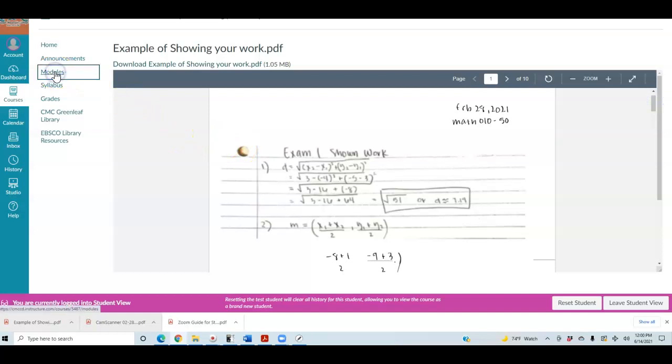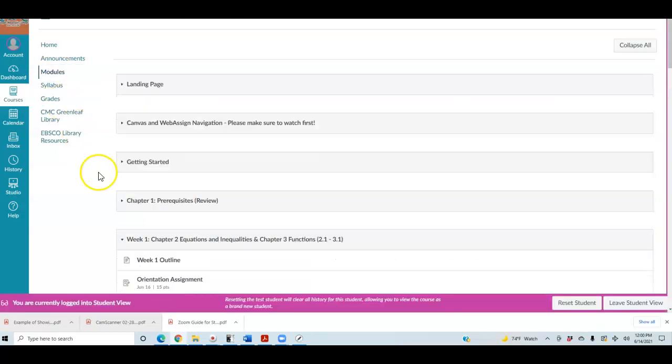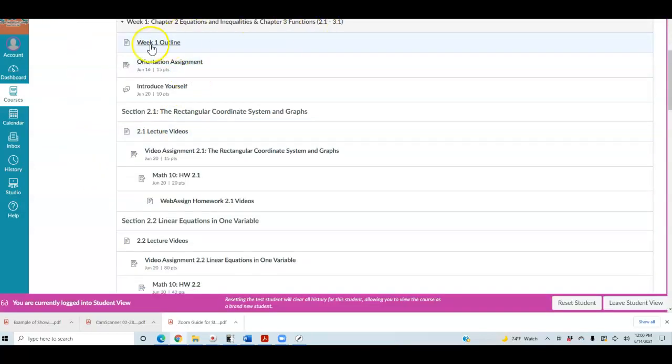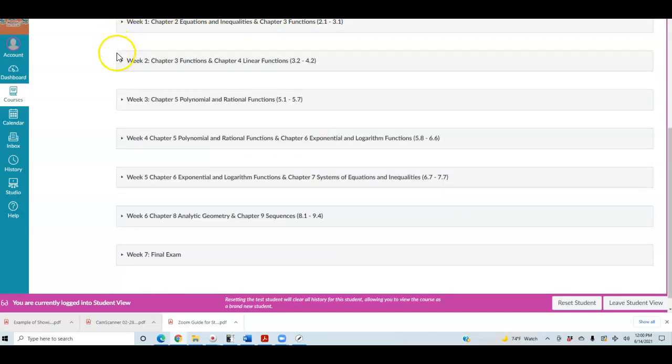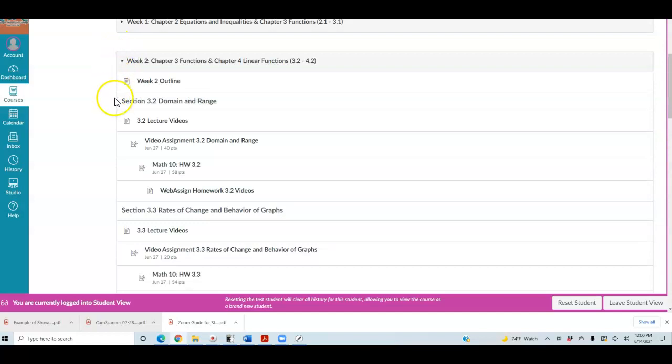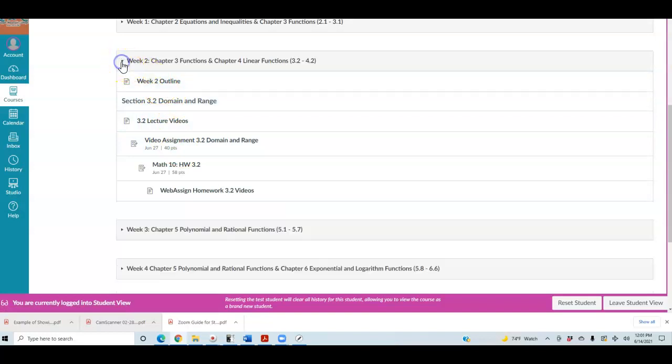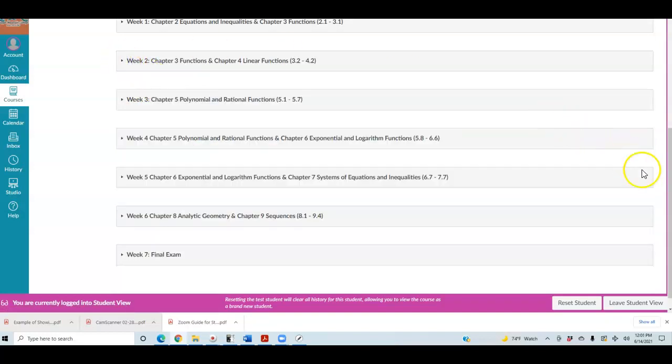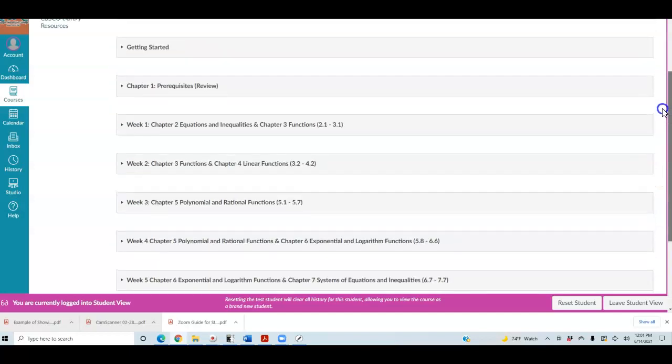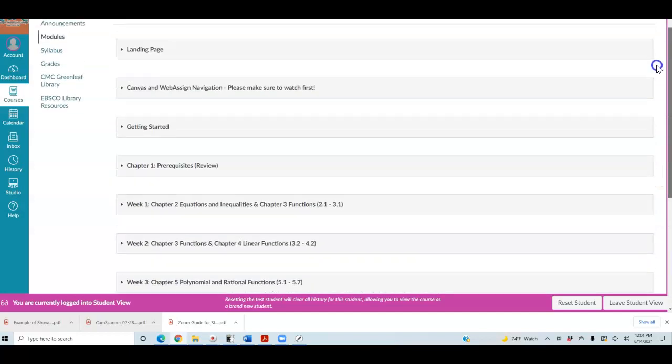So again, this is kind of what each week is going to look like. So therefore, there is week 1, and that's exactly what you need to do for the first week. And then for week 2, same idea. You have your lecture videos, you have your week 2 outline with the password, and so on. Okay. Now again, don't hesitate to contact me. If you are unable to meet during those office hours, then we can figure out a time that will help.